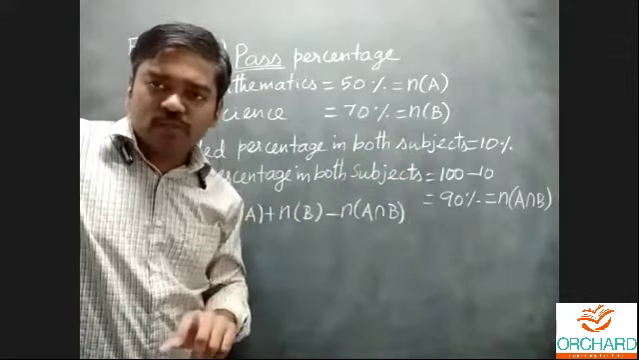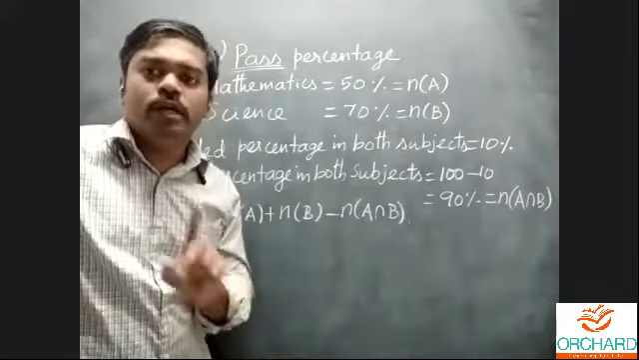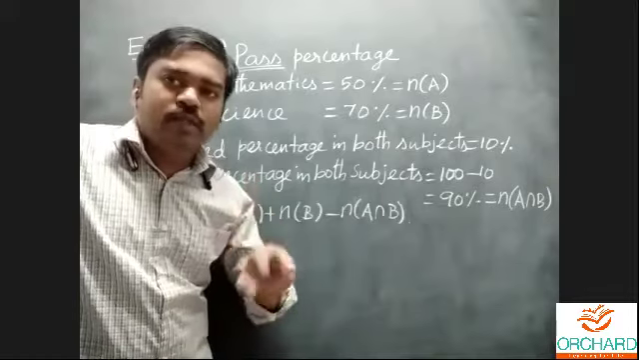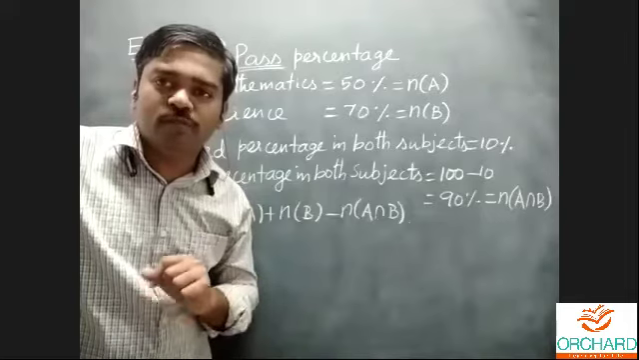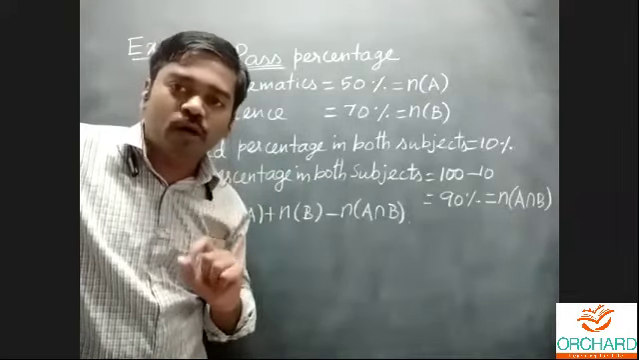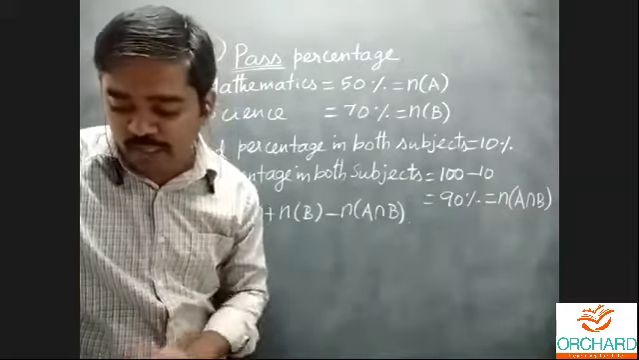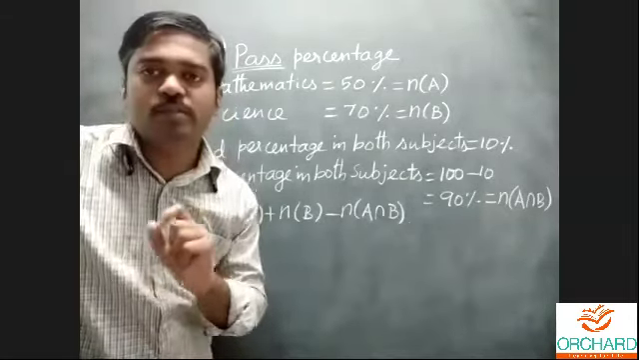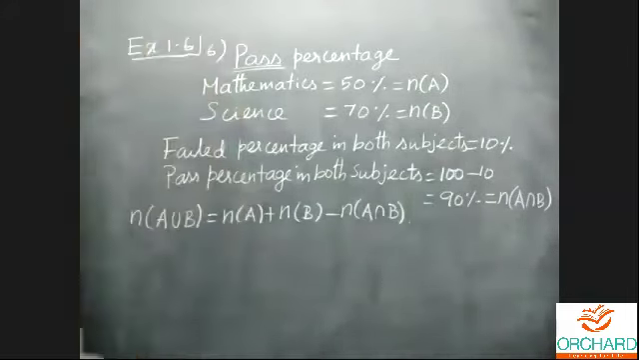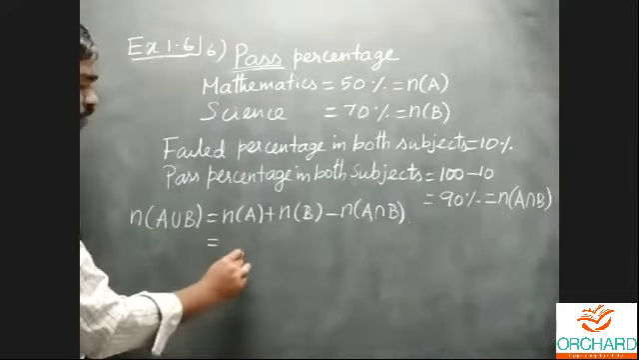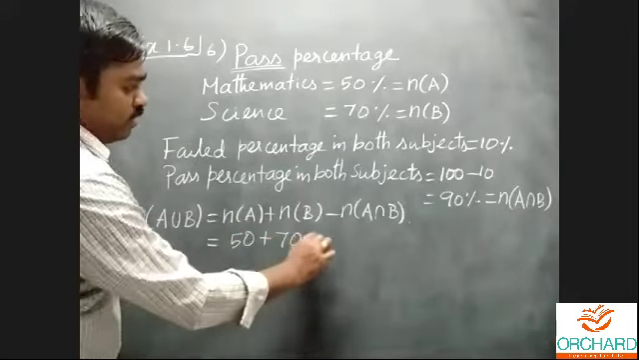Here we want to identify the total number of students who appeared in the examination. They have given another piece of information: 300 students passed in both subjects. Then n of A union B is equal to n of A plus n of B minus n of A intersection B. Let's simplify: 50 plus 70 minus 90.